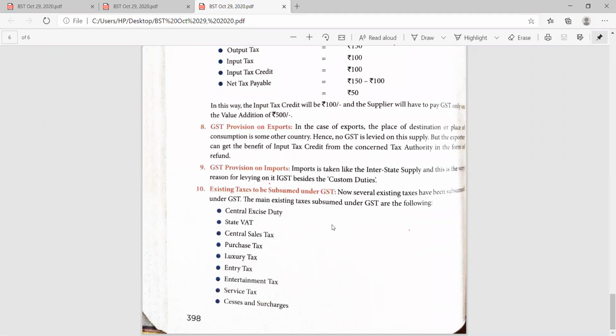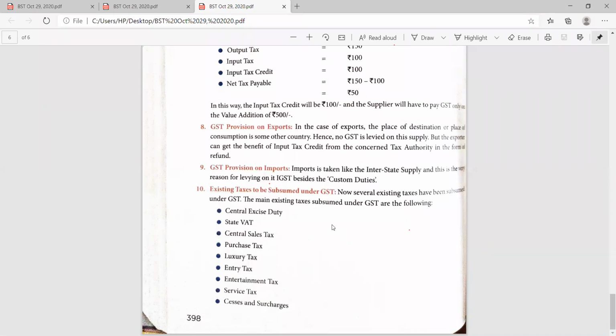Now there is no central excise duty, state VAT, central sale tax, purchase tax, luxury tax, entry tax, entertainment tax, service tax, fees and surcharges. Nothing is to be charged. There is only one tax for one nation, for one market, that is our GST, goods and services tax. So all these taxes have been subsumed in the GST.